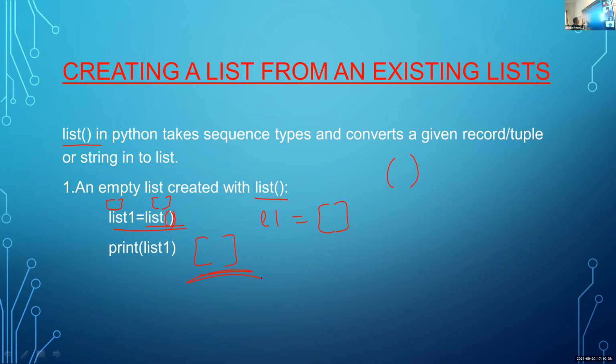Here, this round bracket is for the function bracket. Okay, list is a function. So we are using function brackets along with this list function. This list function will return a list. Here there is no value, so this list function will return an empty list to the variable list1. Then if you use the statement print list1, it will print this.